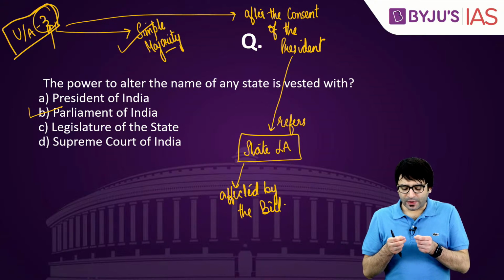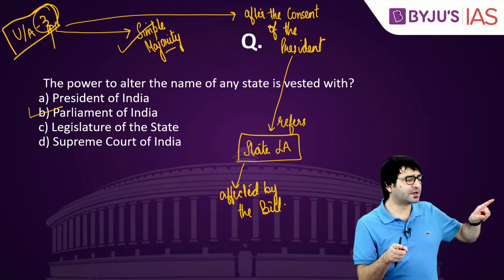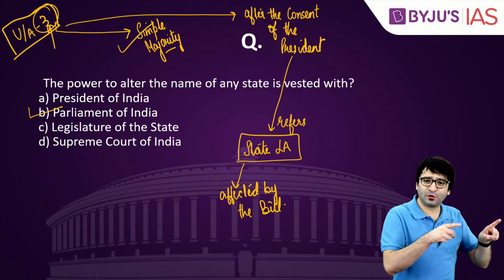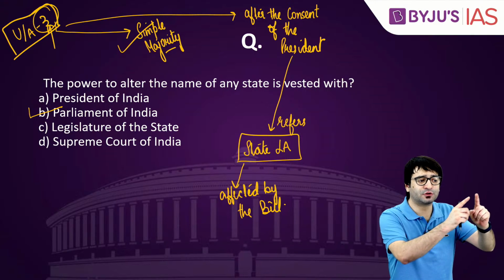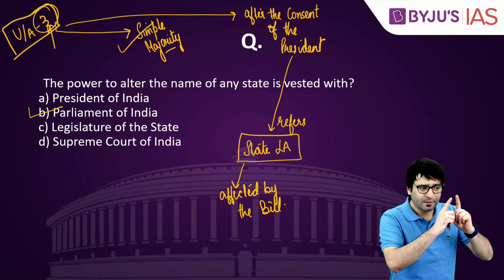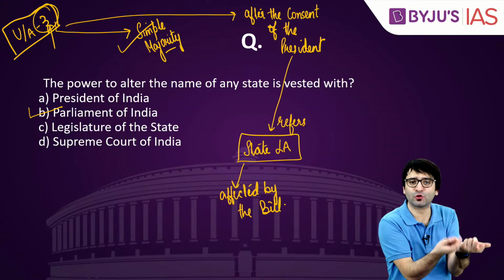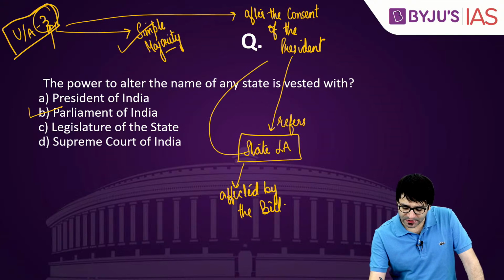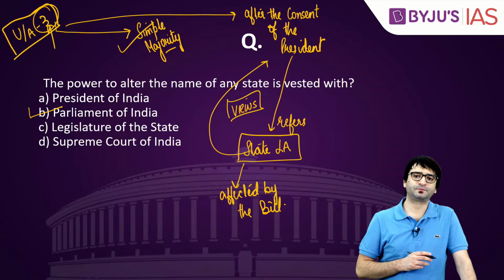Where? When the government wants to introduce this bill in the Parliament, you have to first take the prior consent of the President of India. But the President will not give the consent like that. The President will have to refer this bill to the West Bengal Legislative Assembly, because the state is going to be affected by this bill. And the Assembly will be asked by the President for its views.